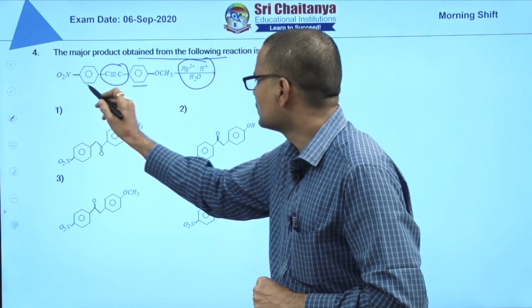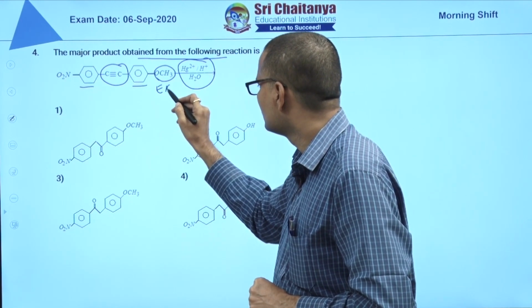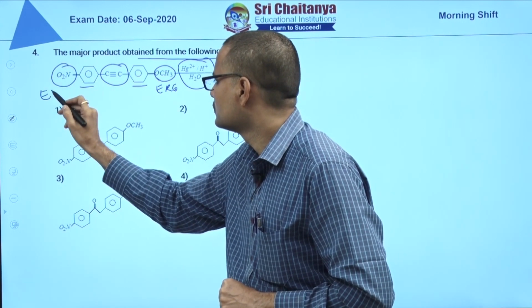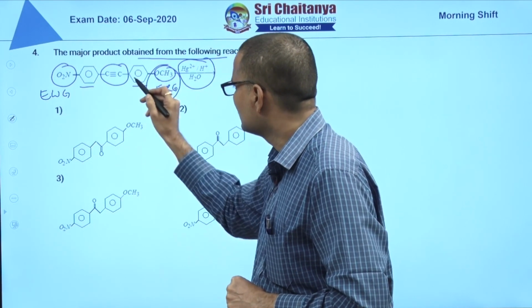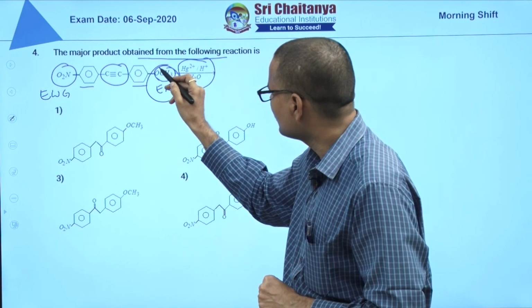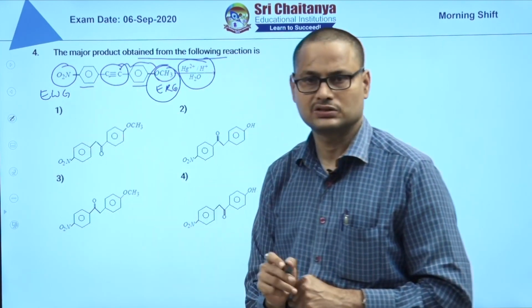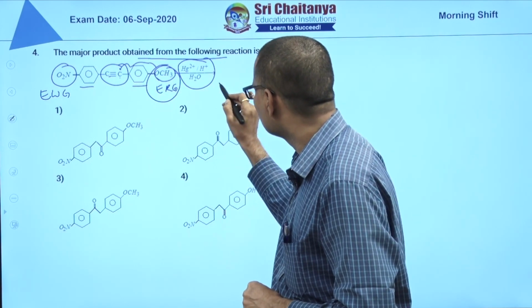Here two benzene rings are there, both sides the same, but this one has an electron releasing group, and this has an electron withdrawing group, NO2. Electron releasing groups increase the electron density on this carbon and stabilize it. Electron withdrawing groups decrease it.